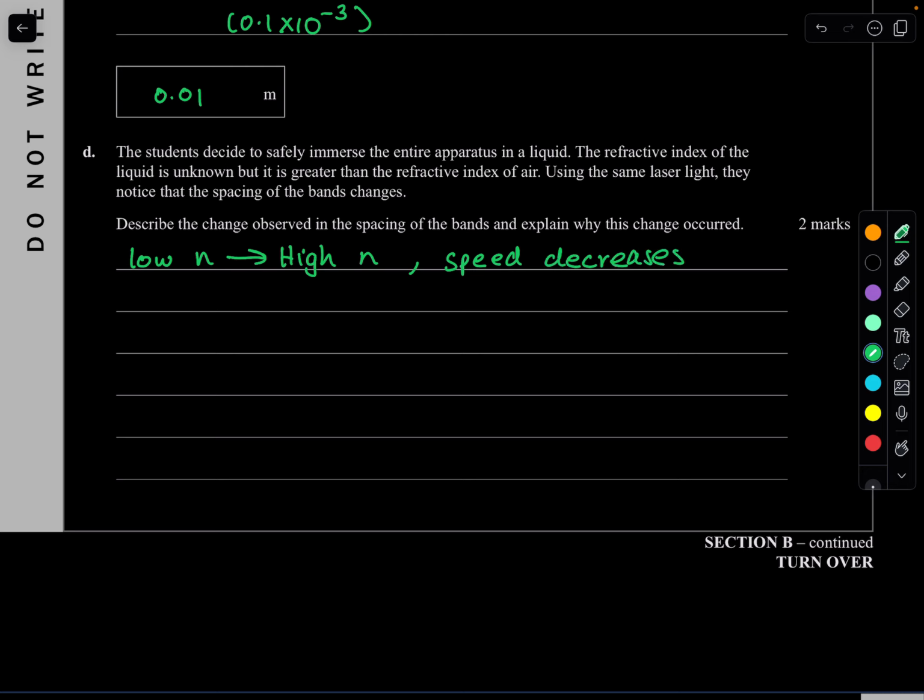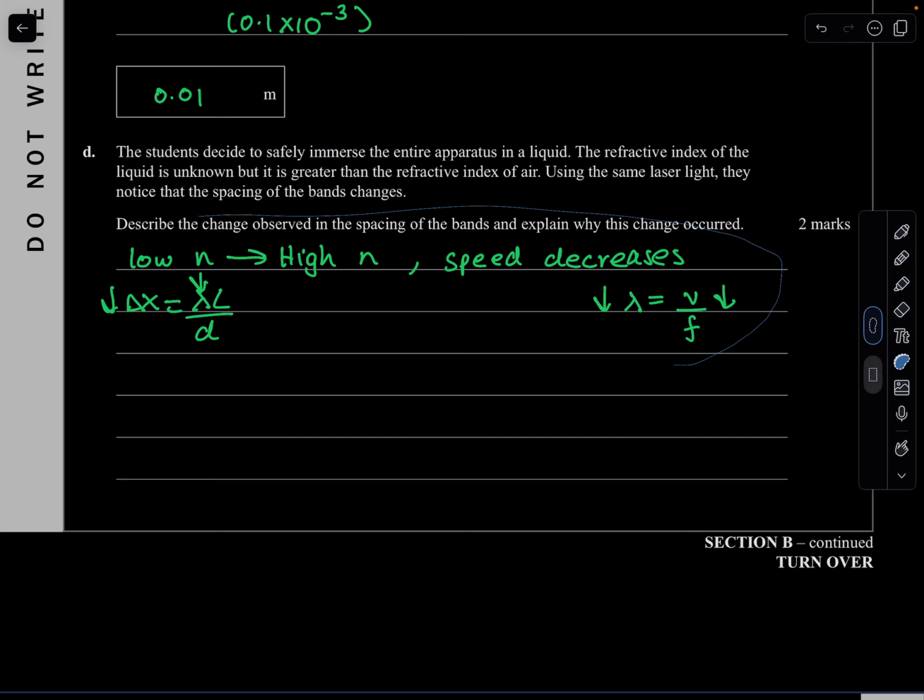And so if your speed decreases, let's think about it. We know that what's going to happen to those bands is we just need to find out change in x is lambda L over D. So L and D are constant, but it's lambda that's going to change, because we know that your wavelength is velocity over frequency. Now, frequency is the same, of course, it's constant, but your velocity, because it had decreased, we said, your wavelength also has to decrease. So if your wavelength decreases here, it means that your change in x or your spacing is also going to decrease, and that's it.